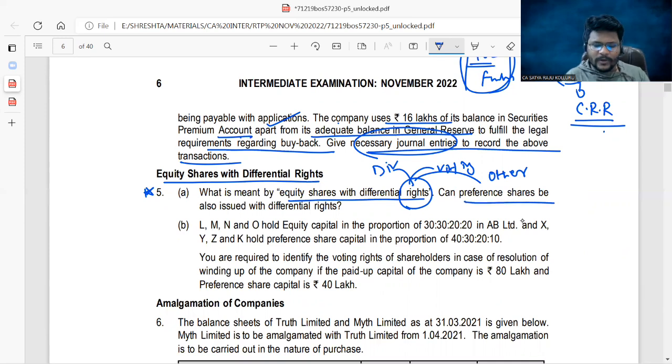Can preference shares also be issued with differential rights? No. This is a clear-cut provision given in the Companies Act 2013. Only equity shares with differential rights are possible. Preference shares with differential rights are not possible. Okay, fine.